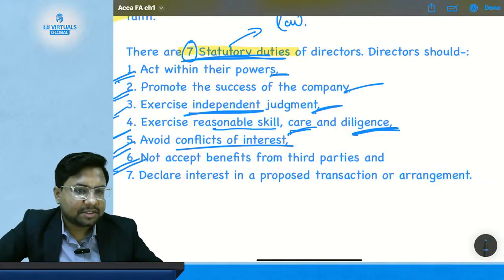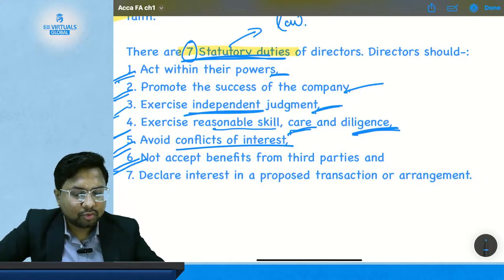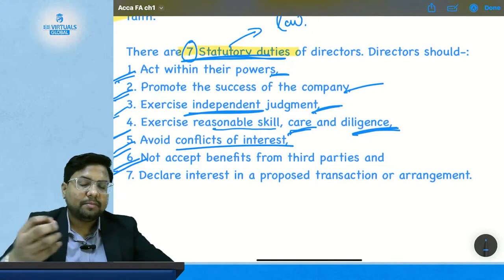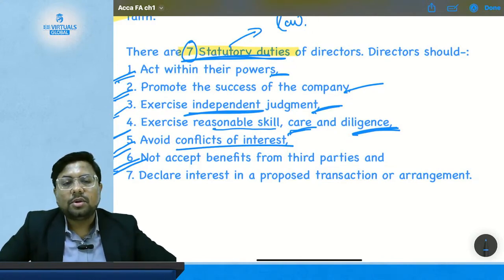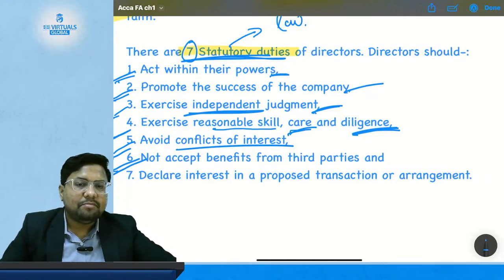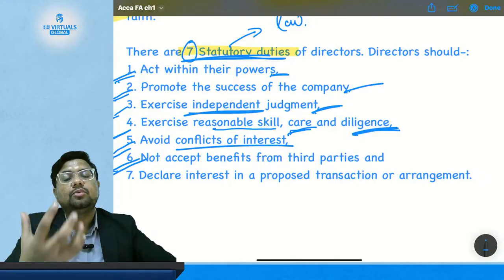Then duty number 6 of the director is to not accept benefit from third parties. Suppose a vendor is approaching me saying that he will bribe me if I give the large order to that vendor.